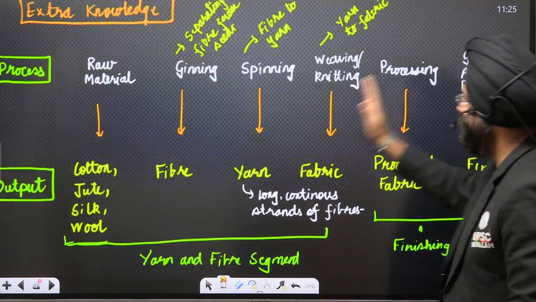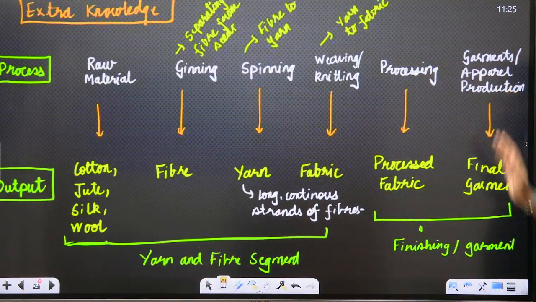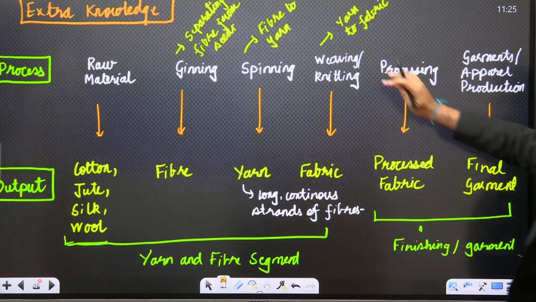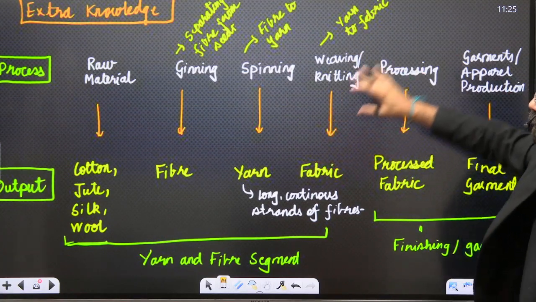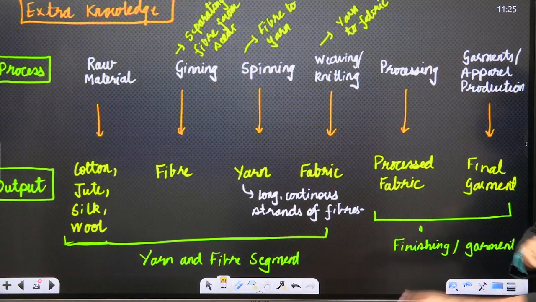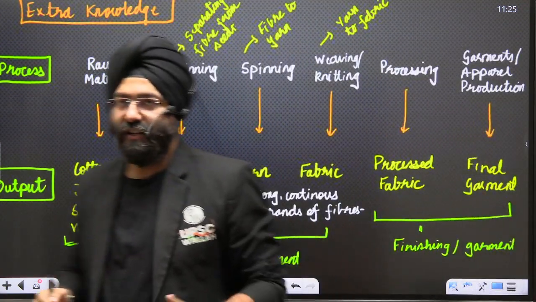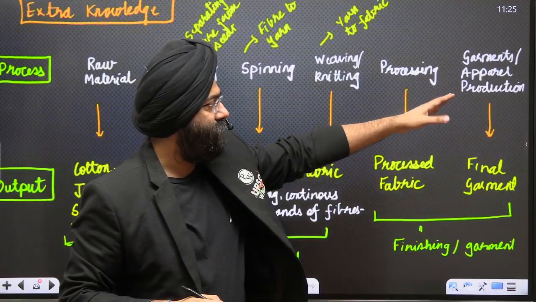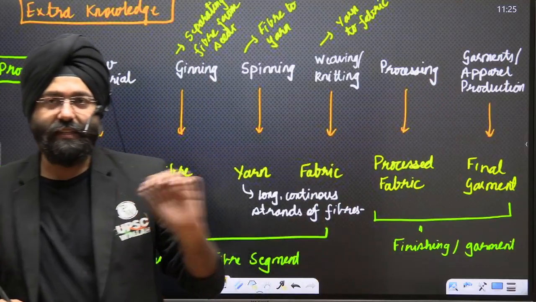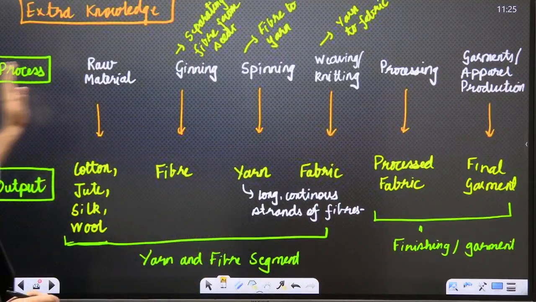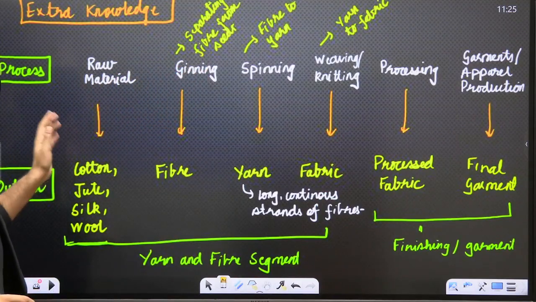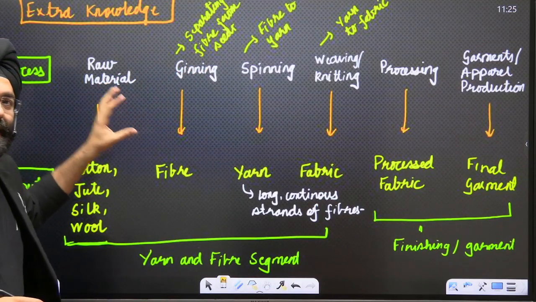Now, next is the processing and the garment apparel production. This is when you have this fabric that goes to some industries where it is processed, and then finally the garment is created, which is the final product, that is garment or apparel production. This is the complete chain involved in the textile industry.